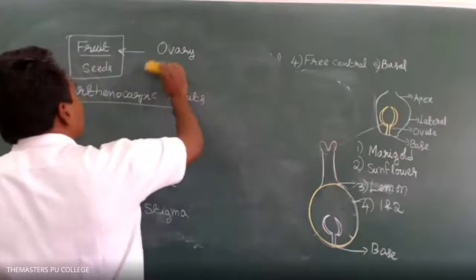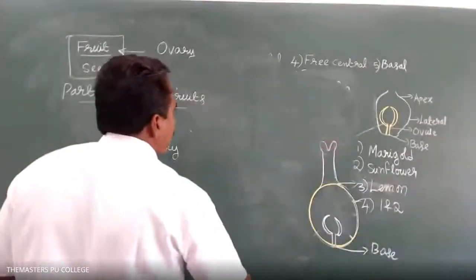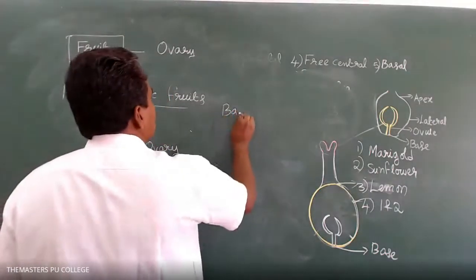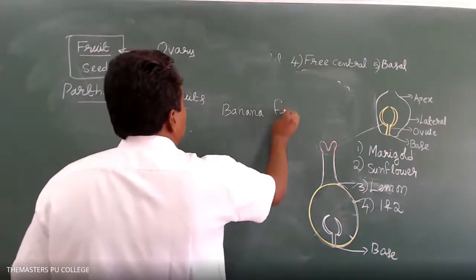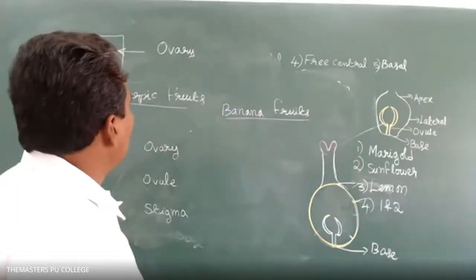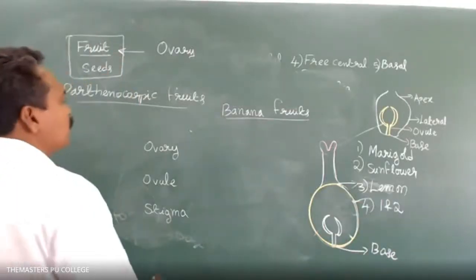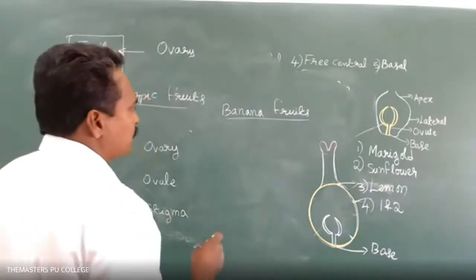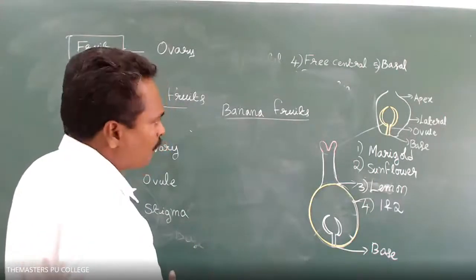Sir, an example for a parthenocarpic fruit? Banana fruits. Sir, apple too, right? Even apple, is it a parthenocarpic fruit? Apple is formed after the fertilization process; that is a false fruit. Okay, sir.